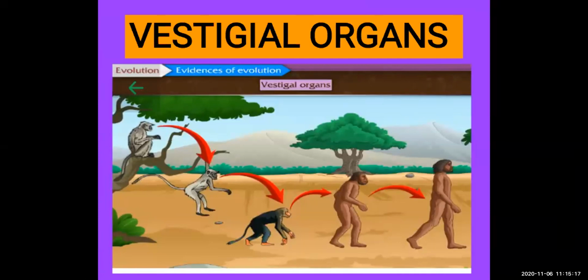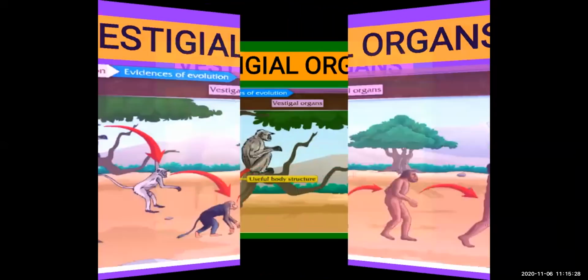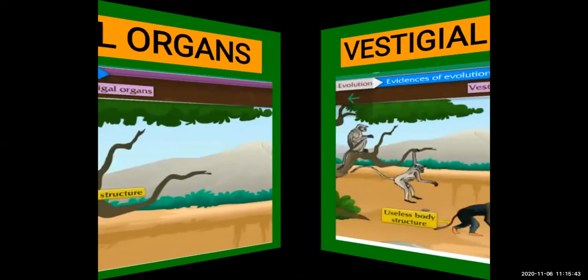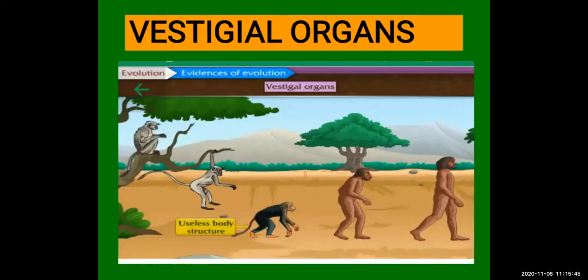Monkeys have a tail but human beings don't, because they are not using it. They are using their hands for eating or for doing any kind of work. Here, the tail is a useful body structure for the monkey, for their safety, for hanging from tree to tree. For human beings, as evolution happened, it is a useless body structure, and it is harmful also.